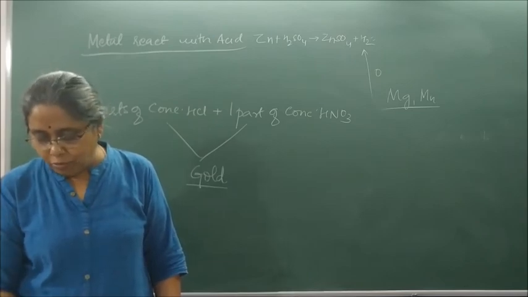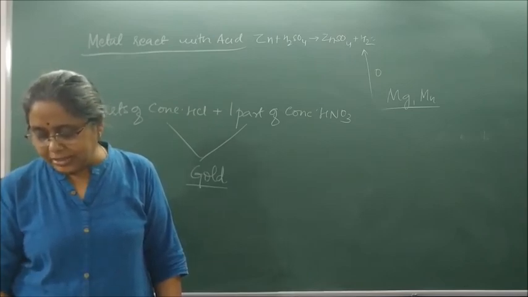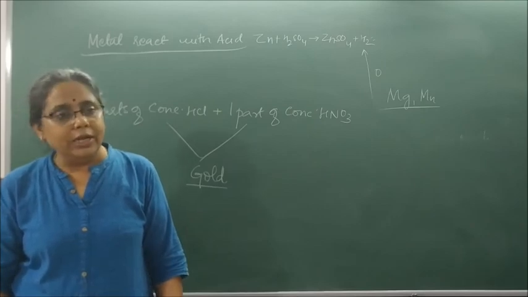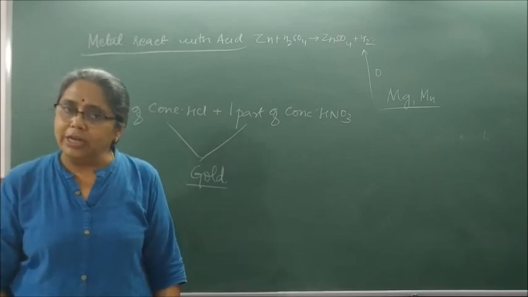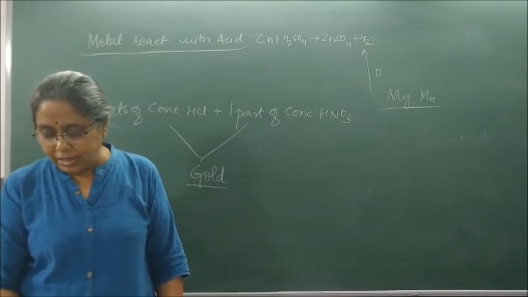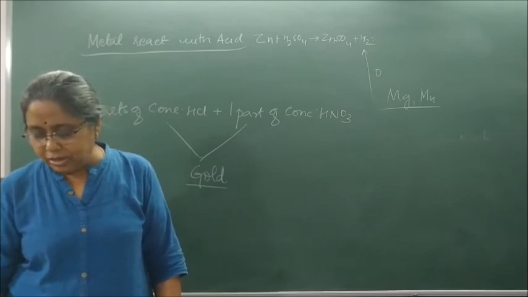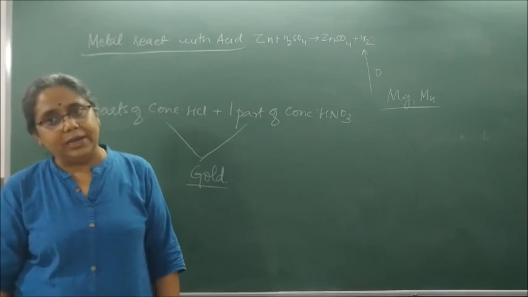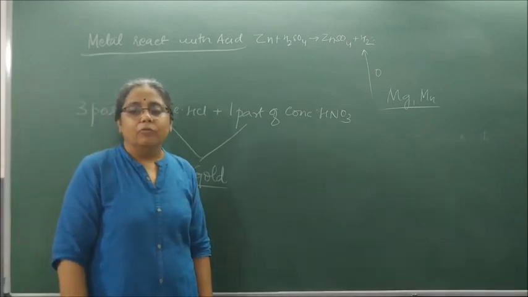It can dissolve gold, even though neither of these acids can do so alone. If you only take HCl, it cannot dissolve. If you only take HNO3, it cannot dissolve. Aqua regia is a highly corrosive fuming liquid. It is one of the few reagents that is able to dissolve gold and platinum. So please write, what is aqua regia?